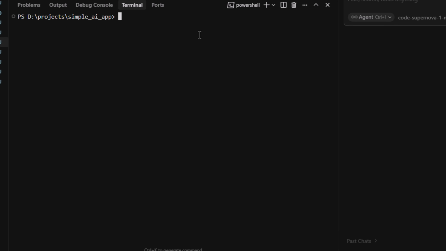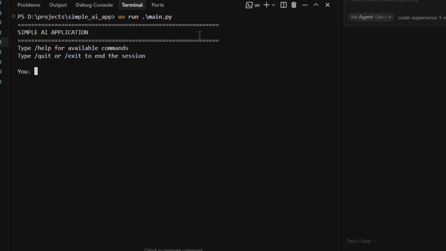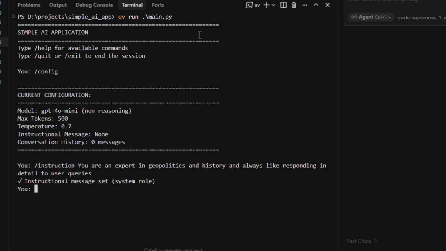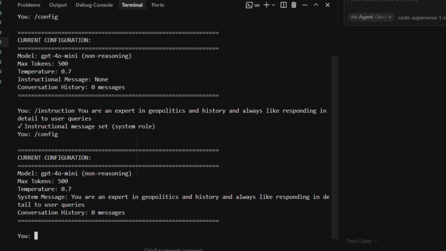So let's start our application and test that part out. What happens when we clear conversation history and then we implicitly ask about the capital? Let us uv run main.py, and our application has started. Let us sanity check our model configuration and add an instructional message. With our message set, we will sanity check our configurations. As you can see, no conversational history.